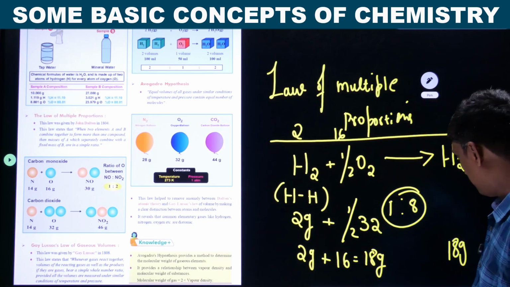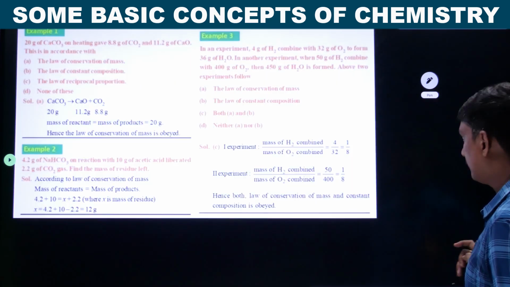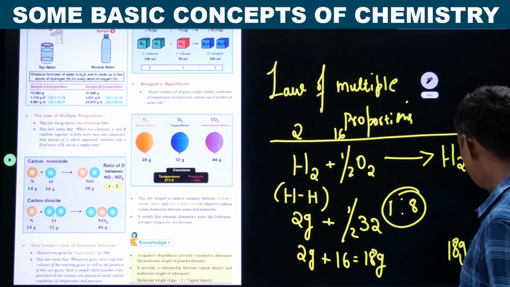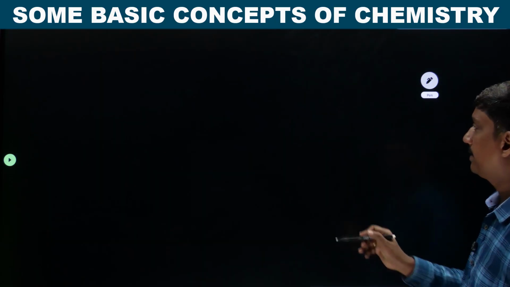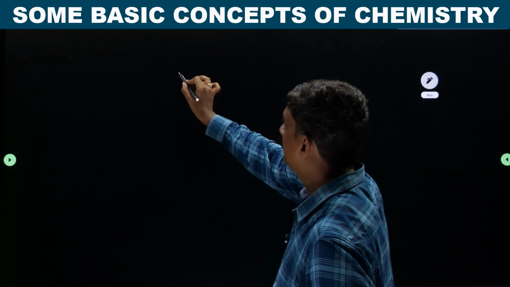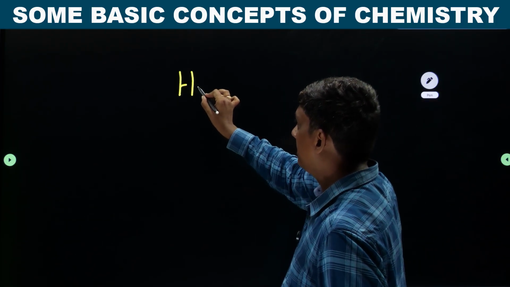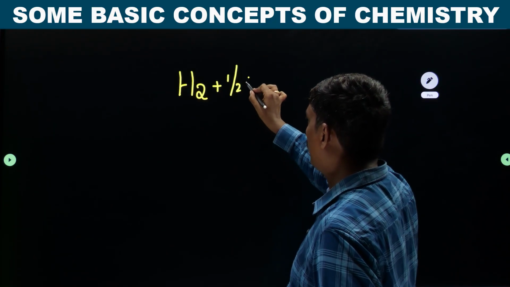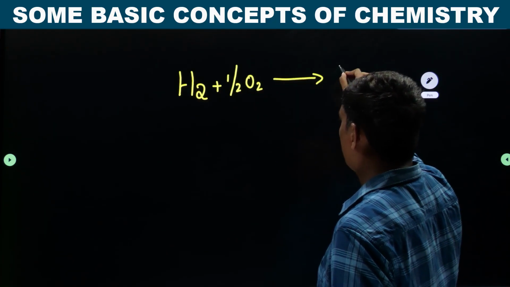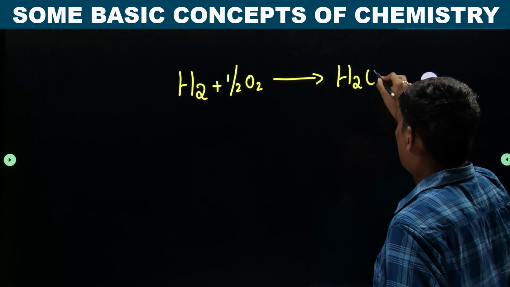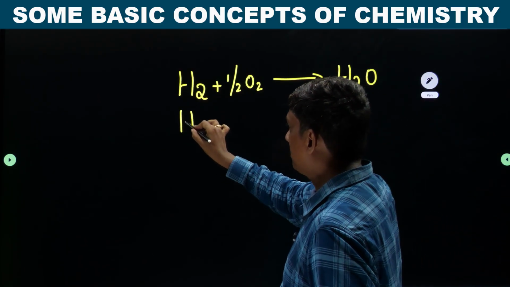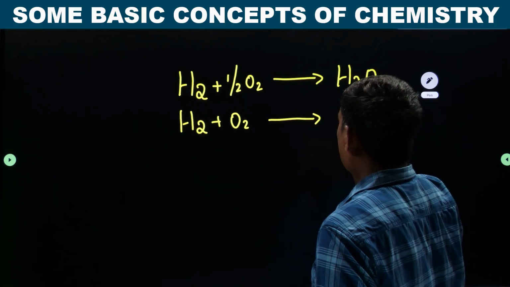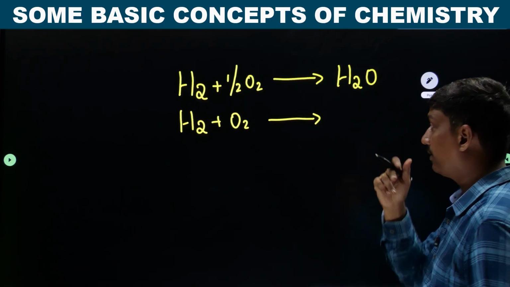Take another example. See, H2 plus O2, the previous one was H2O. Observe here, H2 plus O2 giving another compound.